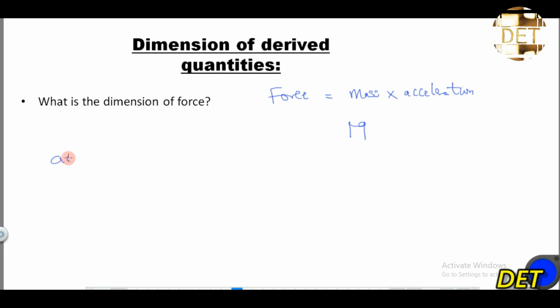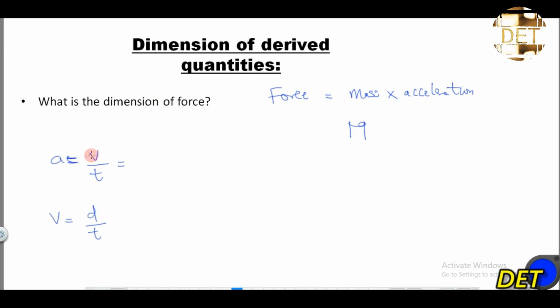So acceleration is equal to velocity all over time. Acceleration is equal to velocity over time. And your velocity is equal to displacement over time, right?